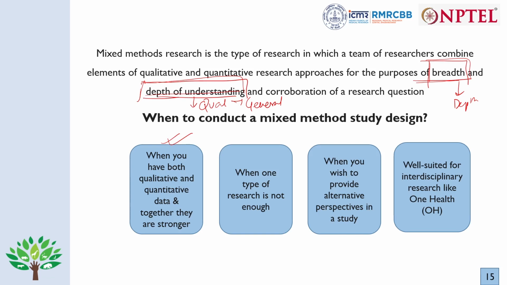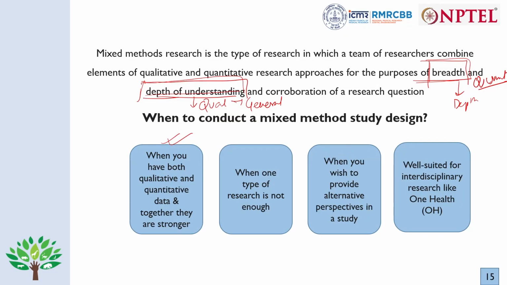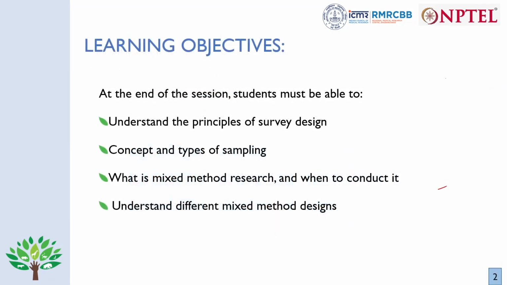That is, we should have the quantitative part and the qualitative part in the study. We should be able to collect and analyze both qualitative and quantitative data, giving priority to one or both at the same time, and they can go sequentially or parallelly or embedded one within the other. So that is what mixed method research is.